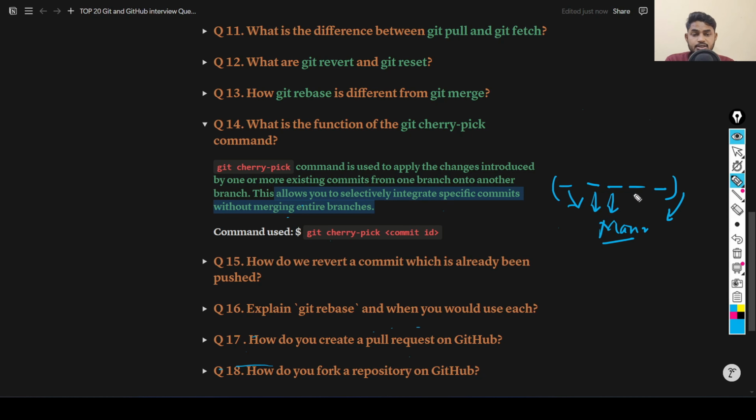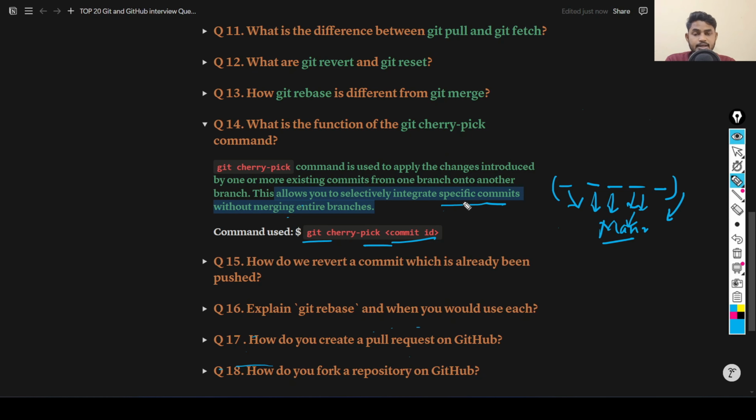This is how, with the help of git cherry pick, you can merge a particular commit from your develop branch to your main branch. For this we have the command git cherry pick, and you need to provide the commit id to merge your specified commit to your main branch.